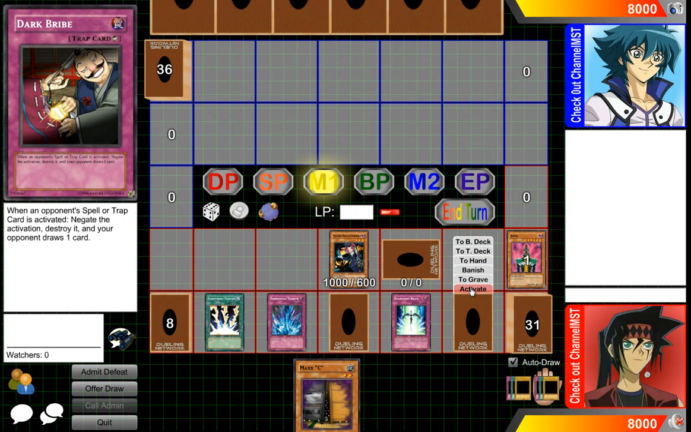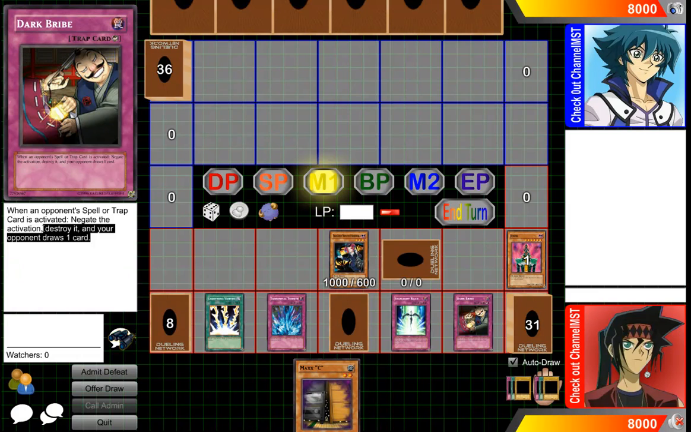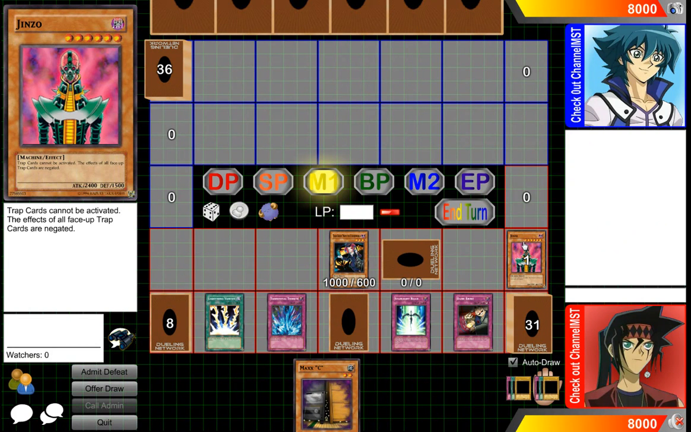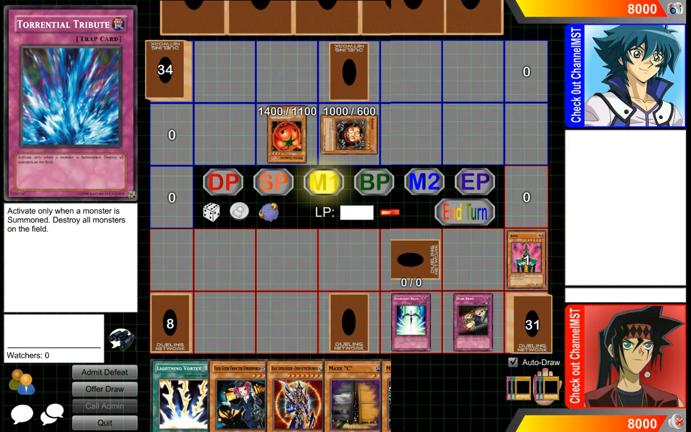And then there's stuff like resolution, like Dark Bribe. This has no cost. So at resolution, your opponent would draw the card, not when you activate it. So after the chain is resolving and this card resolves, then your opponent draws the card. Whereas Lightning Vortex, when it's put on the chain, this card's already in the graveyard. So, okay, and that's it for that.